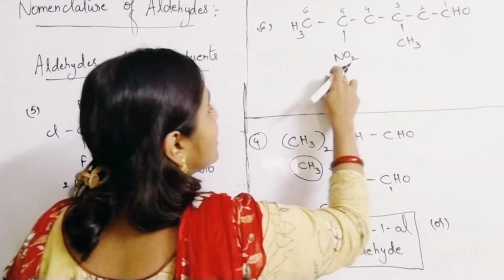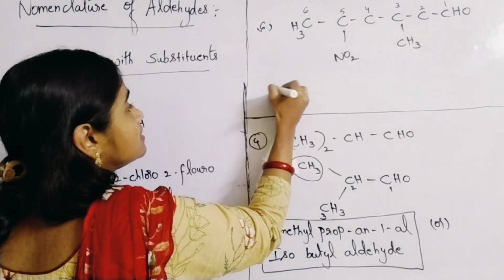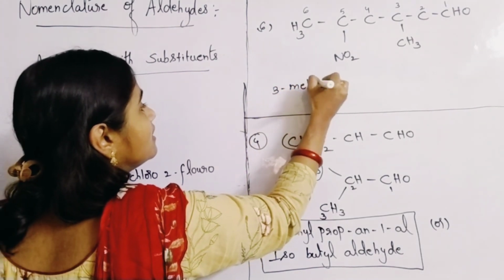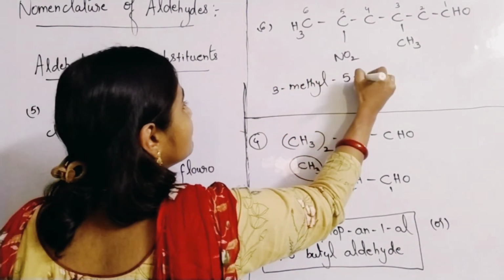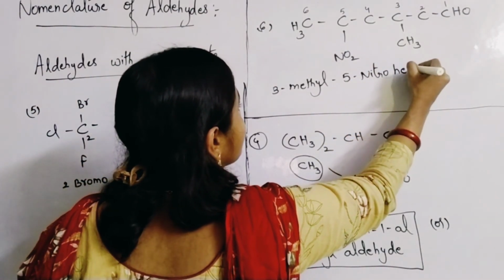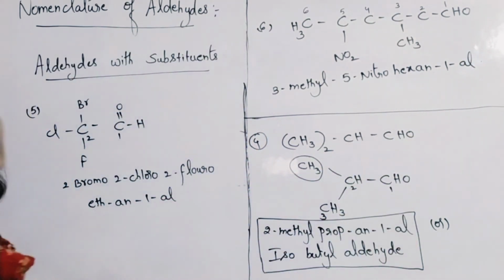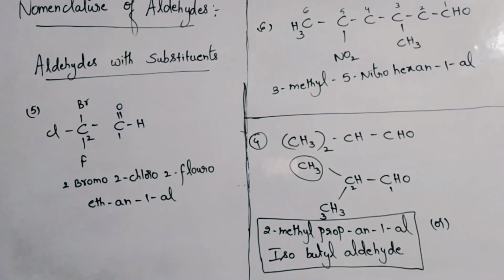Alphabetically, methyl has to come first. So 3-methyl, 5-nitro, hexane, 1-al is the name of this compound. 3-methyl-5-nitrohexan-1-al.